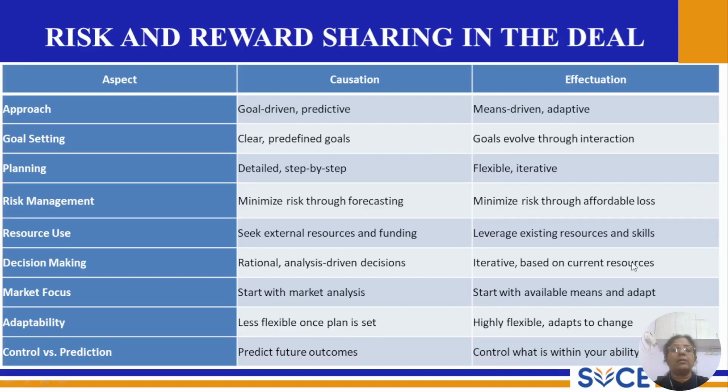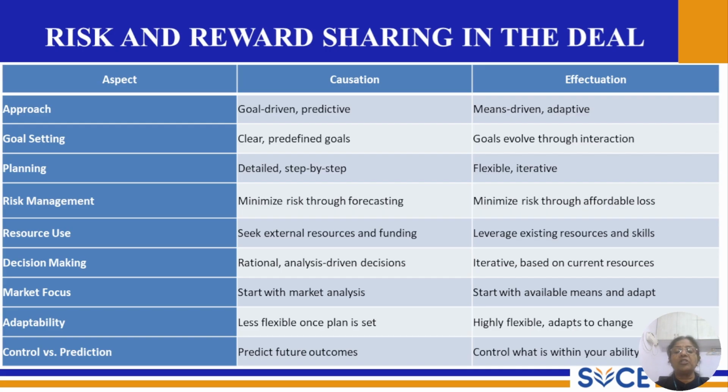Yes, let us discuss risk and reward sharing in the deal aspect approach. In causation, it is very much goal driven and predictive, whereas in effectuation, it is means driven and adaptive. Goal setting: causation has very clear predefined goals, a target that has to be achieved, whereas in effectuation, goals evolve through interaction. Planning: causation has a detailed, step by step plan, and in effectuation, the planning is very much flexible and iterative, it keeps changing.